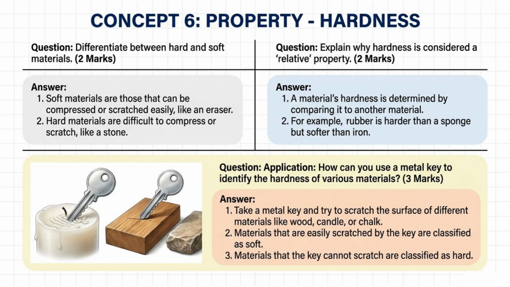Question. Application. How can you use a metal key to identify the hardness of various materials? 3 marks. Take a metal key and try to scratch the surface of different materials, like wood, candle, or chalk. Materials that are easily scratched by the key are classified as soft. Materials that the key cannot scratch are classified as hard.